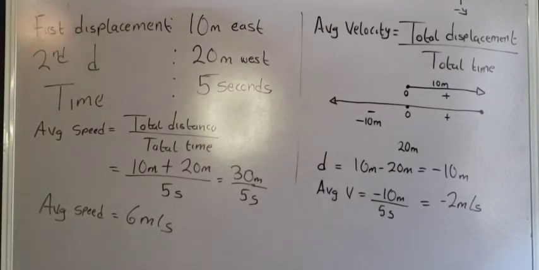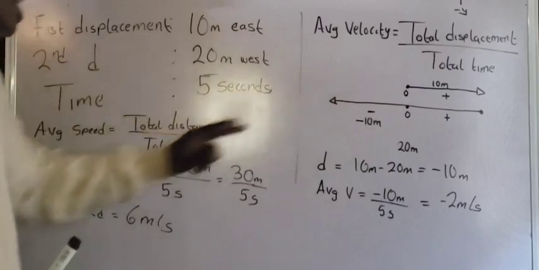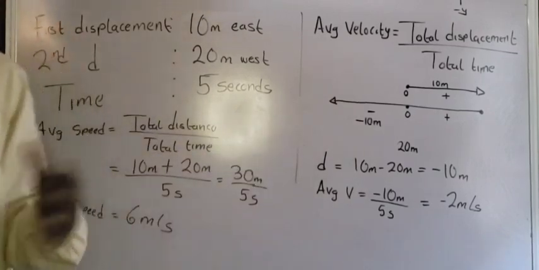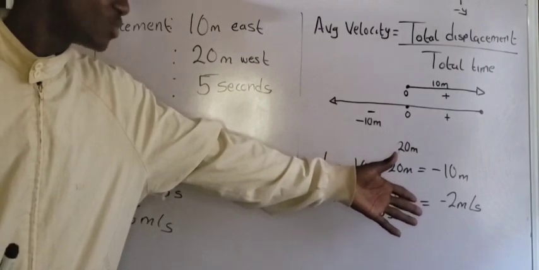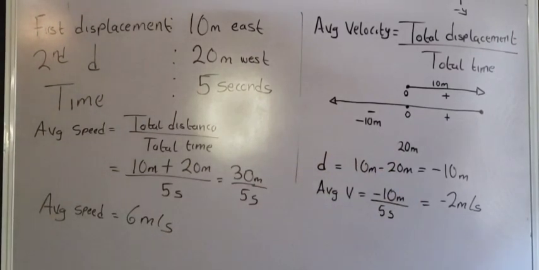Okay, so now from what we have learned so far, we know that speed is a scalar quantity while velocity is a vector quantity, and speed can only be positive. That is, we can only have a positive value for speed, we cannot have a negative value, but velocity can be either positive or negative. For example, in this case, the velocity here is what? Negative 2 meters per second. Do you understand?